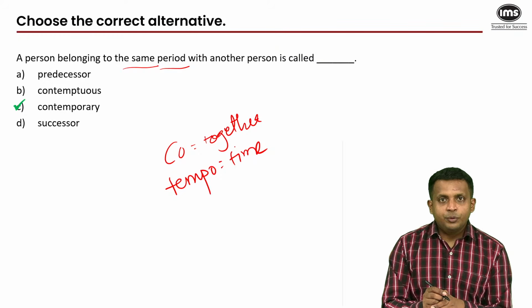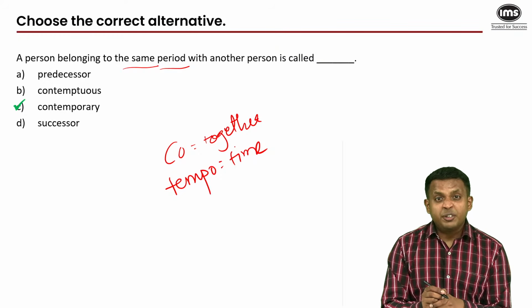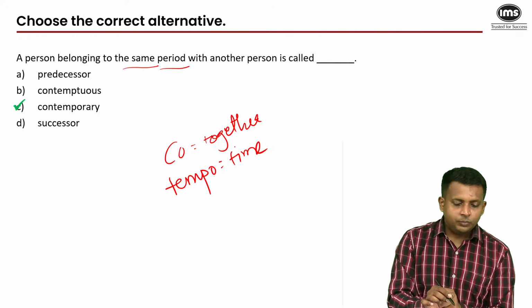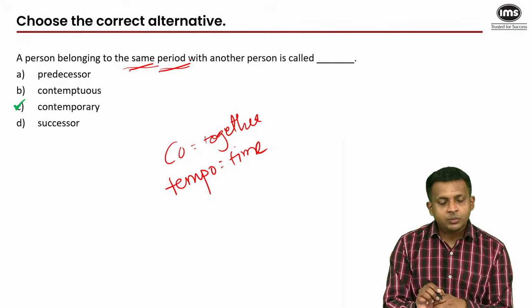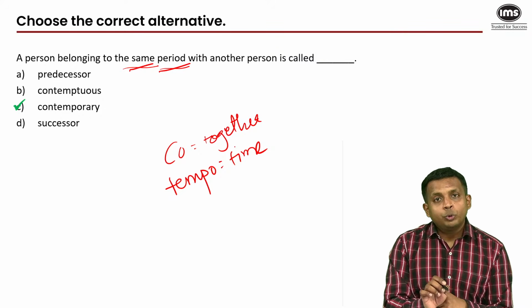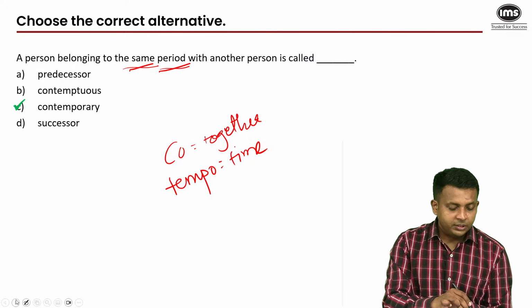And successor would be someone who comes after you in your lineage, maybe in your family, which is the opposite of predecessor. So, but see, same was co and period was tempo. So our answer was contemporary. Please go through the chapter on suffixes, prefixes, and root words. It's very, very useful. It could make a huge difference.